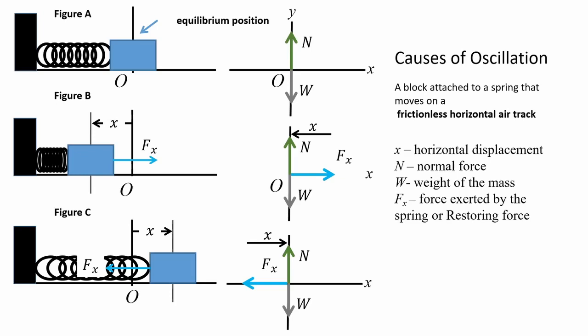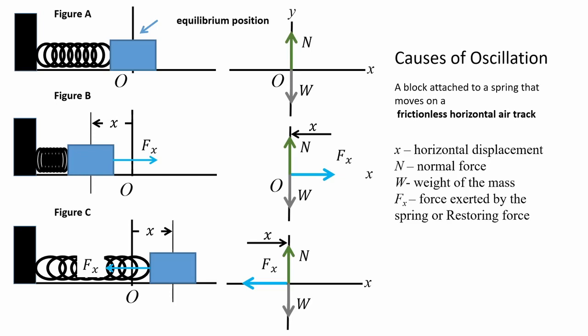N here would be the normal force due to the reaction of the surface with respect to the weight of the block. Of course, the weight is also due to the gravitational effects. Then we have the force X, which is the force exerted by the spring as a reaction of the spring during oscillation. We see that when it is at the equilibrium position, the force present is simply the normal force and the weight. There are no forces present in the horizontal or x-axis.